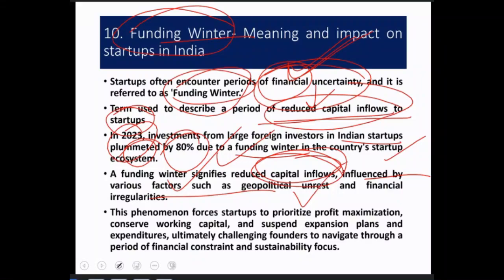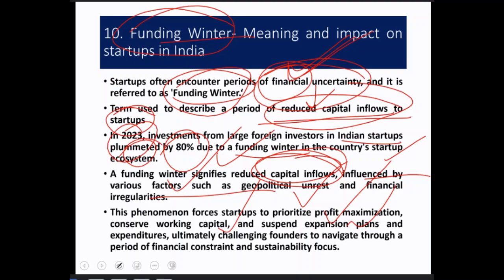For example, geopolitical unrest, climatic change, any such reason because of which the particular startup company is not functioning properly. This phenomenon forces startups to prioritize profit maximization, conserve working capital, and suspend expansion plans. So all of this is the output or the result.